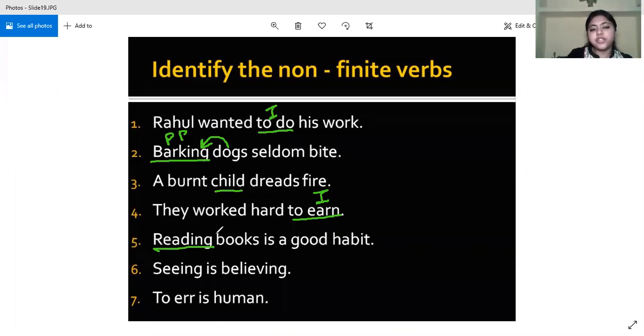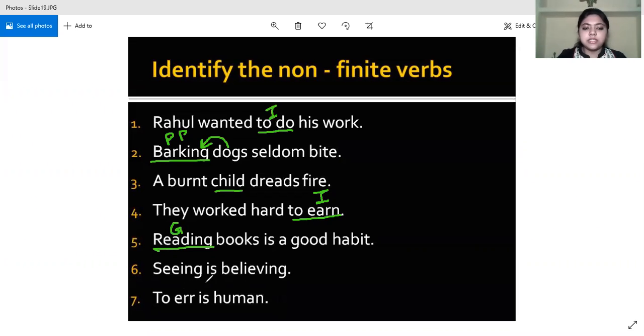It always starts with to. Only one or two exceptions were there. Who will give me the answer? Who knows the answer? Yes, Shubh. No, wait. Ayati will give. Yes, Ayati. Ma'am, there is ing. That's why it is gerund. Very good. There is an ing and it is doing the work of a noun. That is why it is a gerund. Right?